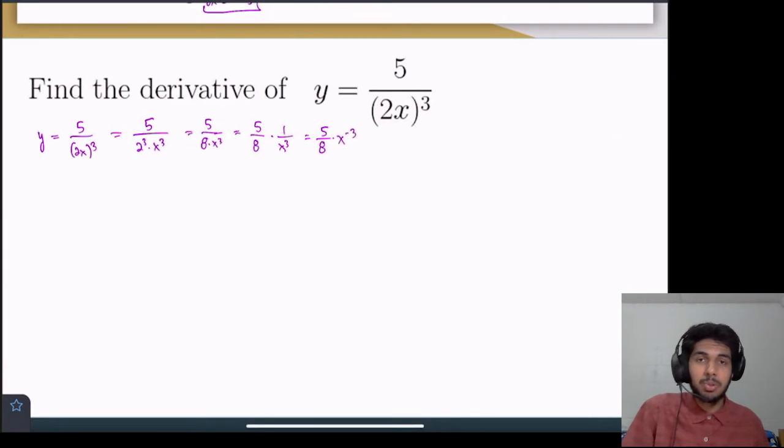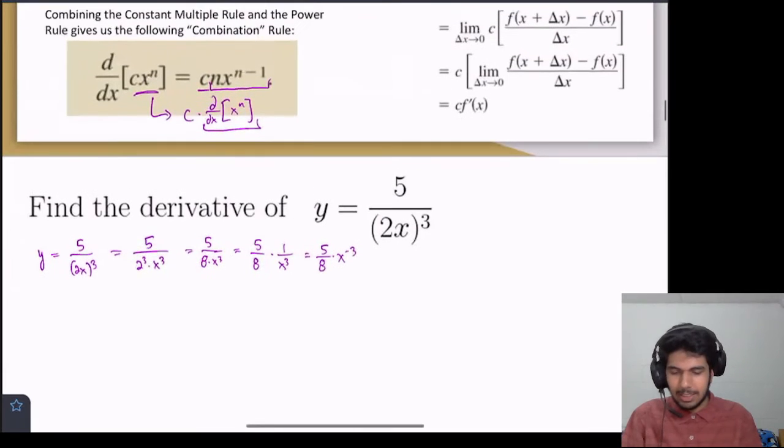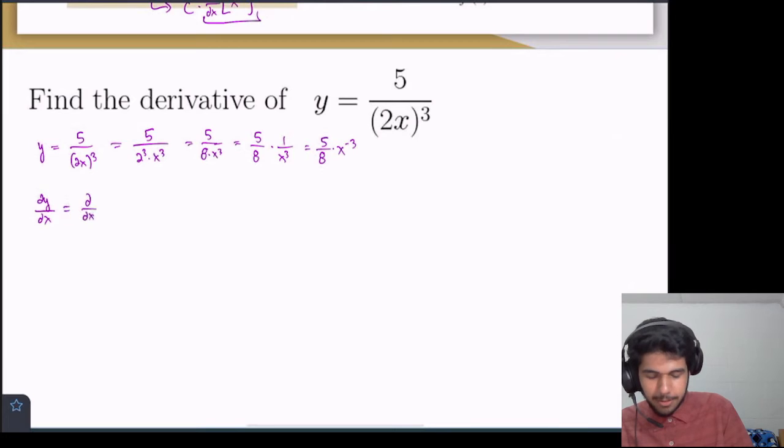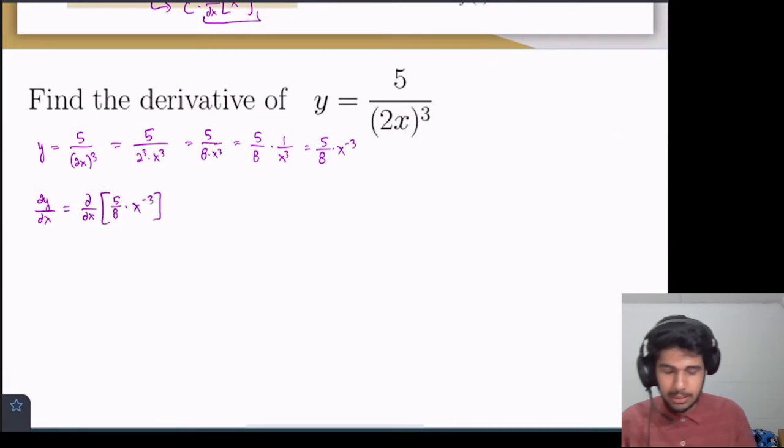And now we'll use the rule that we just saw above. This is the constant multiple combined with the power rule. So this is saying dy dx, well, I'll just write it out. This is the derivative of 5/8 times x to the negative 3. And the constant multiple rule told us that we can pull out the constant, which in this case is 5/8.